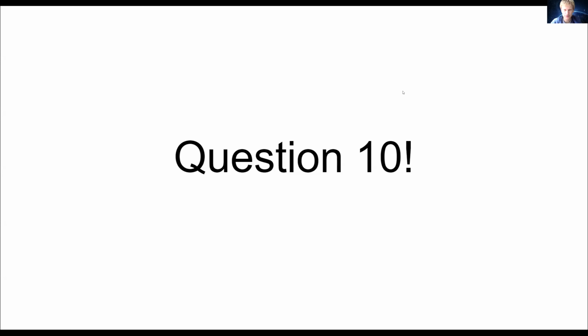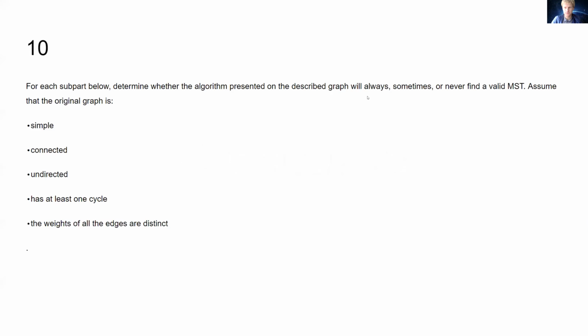In this video, I'll be going through the first three parts of this question. But before I get into the parts of the question, I want to go over what this question was about and why there were some of these requirements at the beginning. So the question, you were just given a bunch of statements about graphs and MSTs, and you were asked to evaluate whether or not they were always true, sometimes true, or always false.